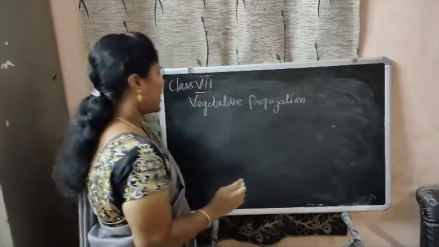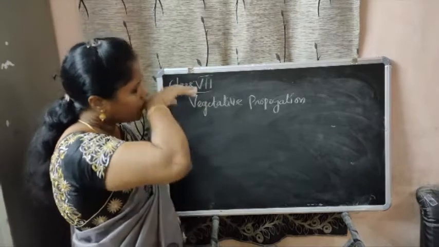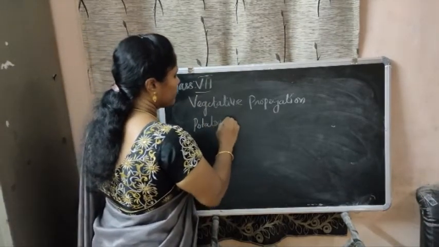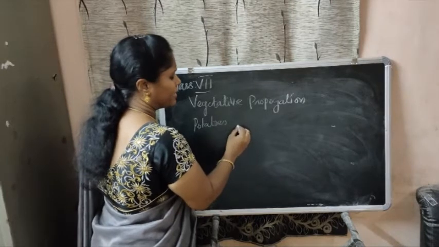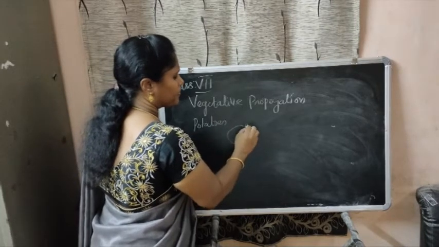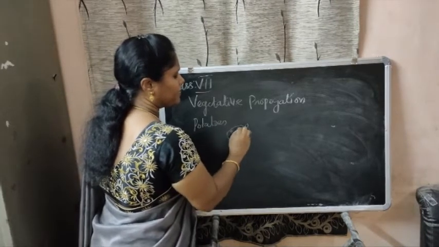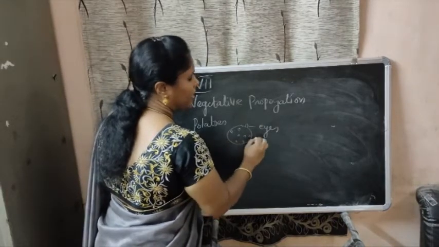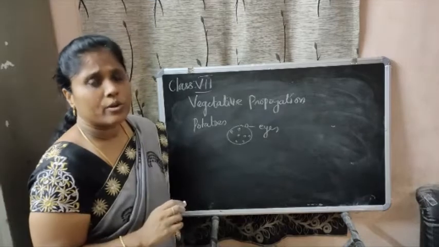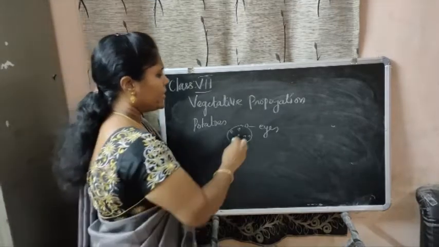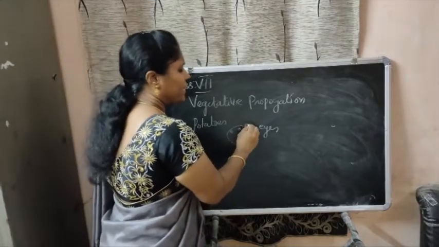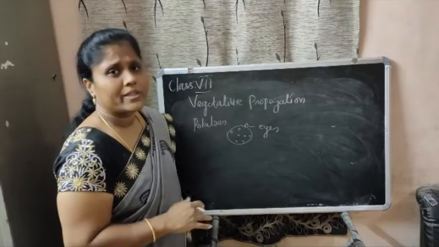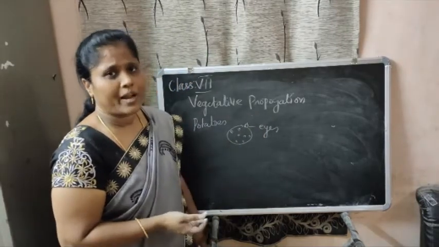Usually you can see in potatoes the buds, which are referred to as the eyes. These buds are called the eyes of the potato. The potato forms leaves, and when it is buried under the ground, it can grow into a new plant.